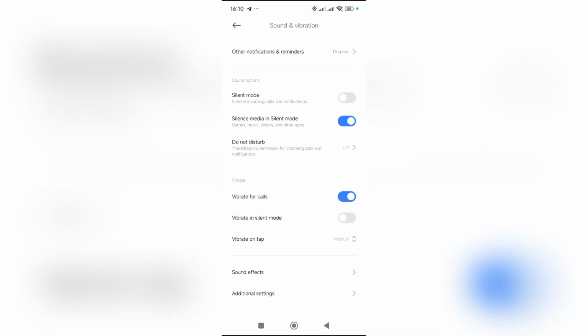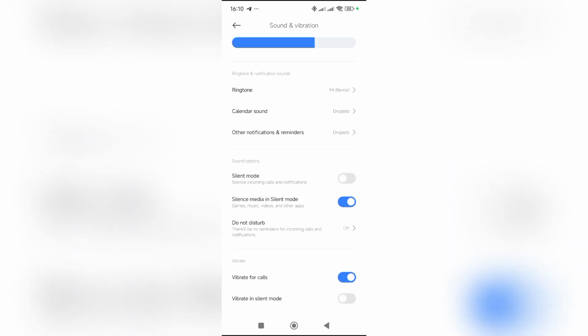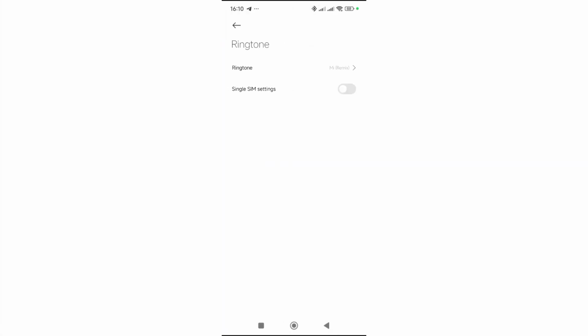When you scroll up, you will see ringing tone here. This is the default ringing tone, which is M high remix.